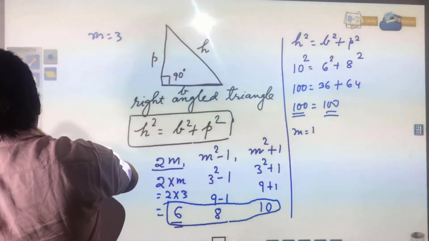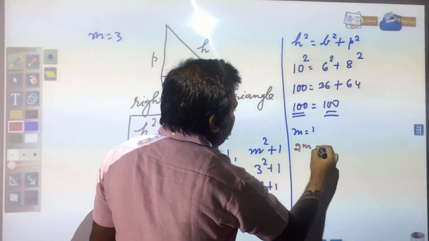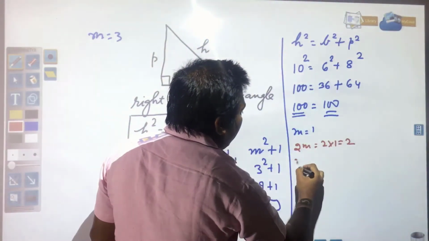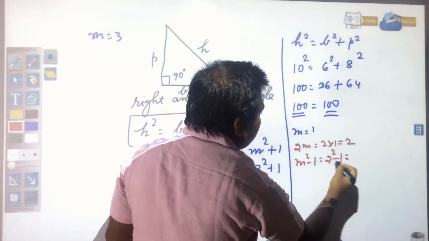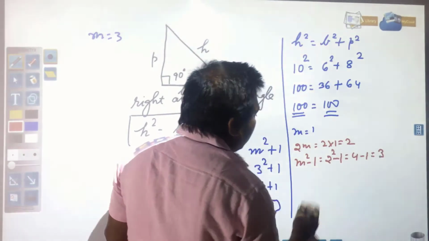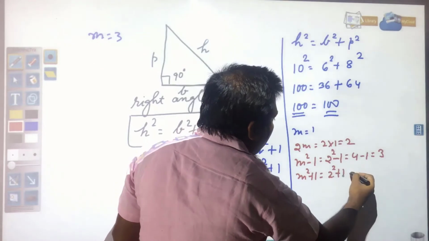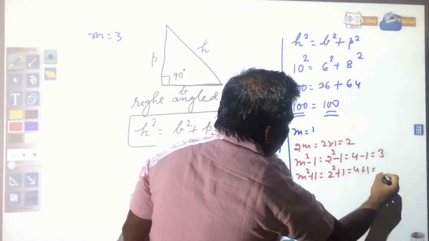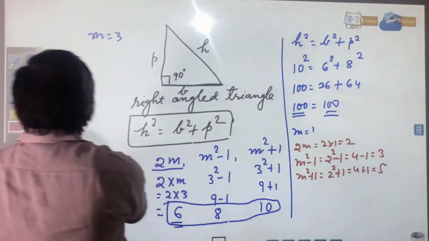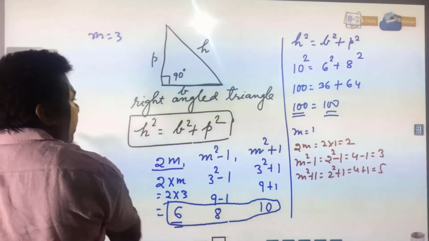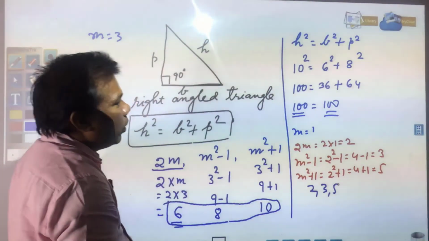In this case, m is equal to 1, then 2m is equal to 2 into 1, which means 2. m square minus 1 means 2 square minus 1, which is 4 minus 1, which is 3, and m square plus 1 will be 2 square plus 1, which becomes 4 plus 1, which is 5. Now, you see whether these are a Pythagorean triplet or not. The numbers you have got are 2, 3 and 5.